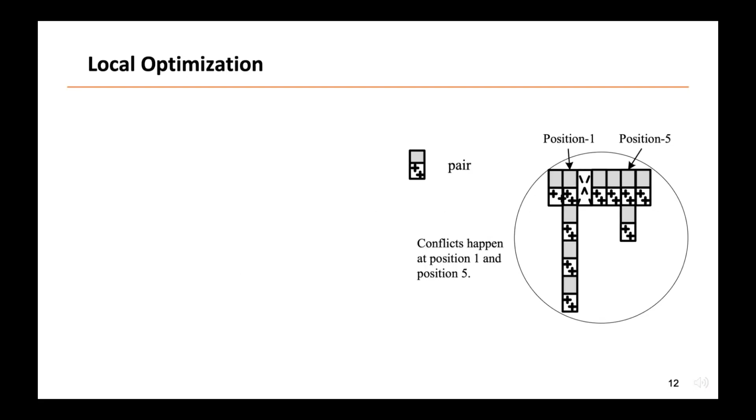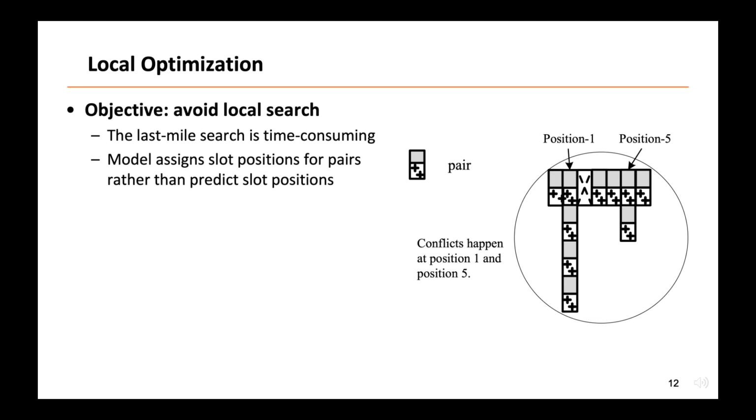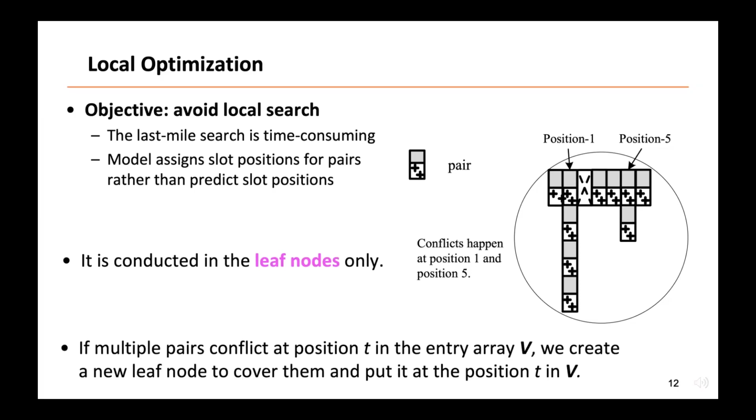A leaf node's linear regression model approximates the relation between keys and their positions in the entry array. However, no model can always make perfect predictions. We find that the local search in the leaf nodes often forms a bottleneck. To address these issues, we propose a local optimization for Dealy's leaf nodes. It helps the linear models make perfect and accurate predictions and avoid element shifting in insertions.